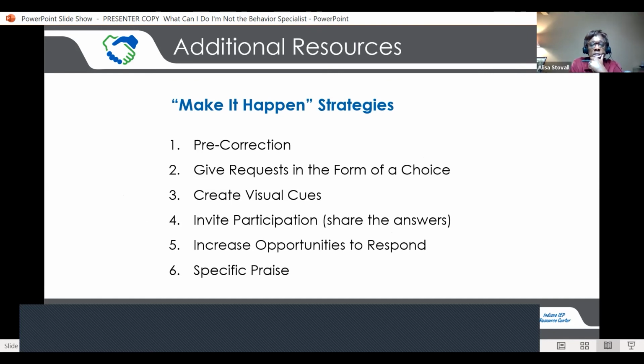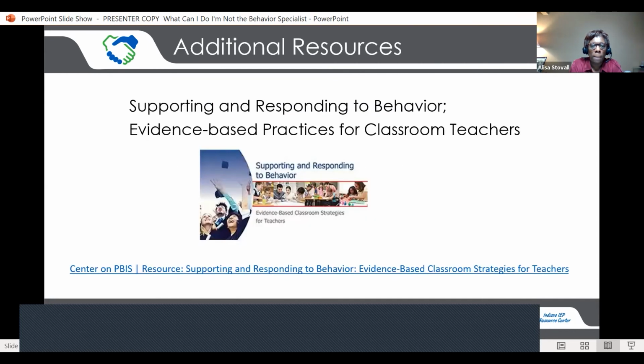Make it happen strategies are things that take a little more time to set up. The pre-correction we've talked about, giving requests in the form of a choice. It's really powerful to do this, but you have to think about, am I okay with the choices that I'm giving the student? Because the choices can't be either you do it or you don't. It's got to be you do it in this manner or you do it in that manner, using visual cues and so on. And specific praise, those are things that we've alluded to in our trainings across the years with behavior.